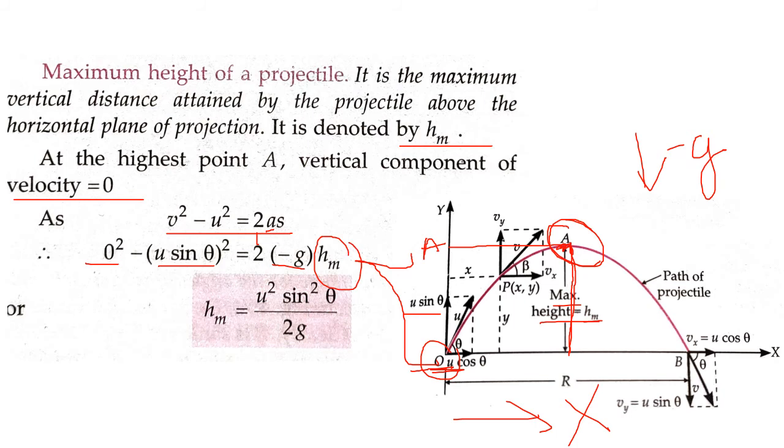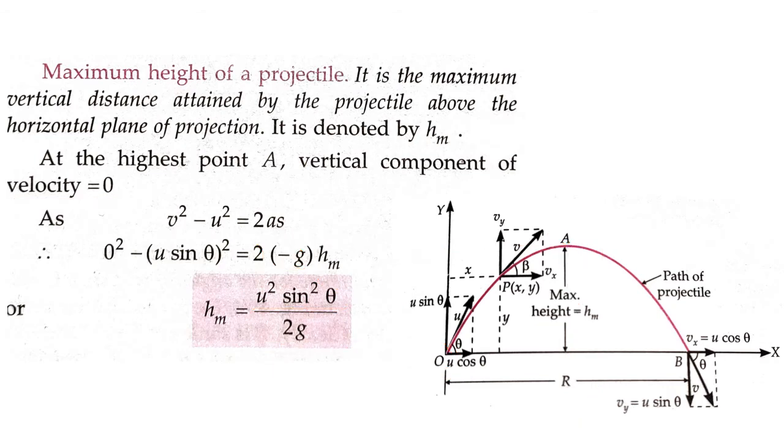On simplification, you can cancel this minus from both sides and send the 2g to the denominator. So the maximum height equals u square sine square theta divided by 2g. This is the maximum height of the projectile.